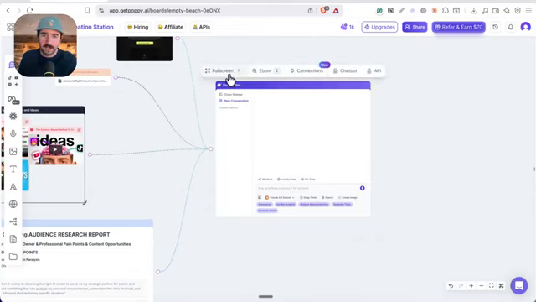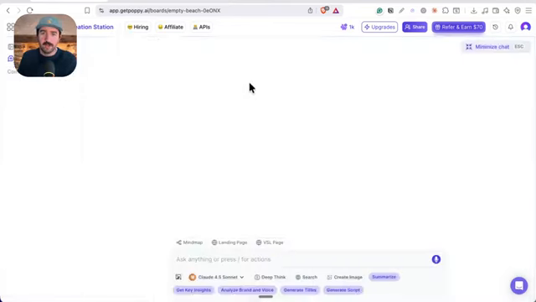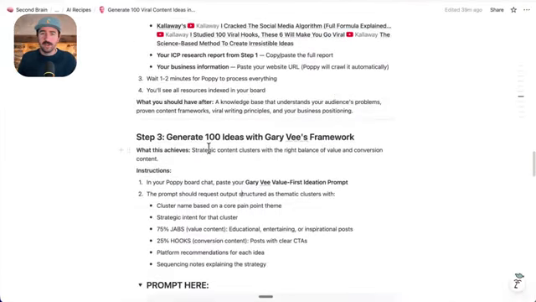Now we're into our Poppy chat. This is just like working in any other chat window. We're going to hit full screen in the middle here and bring up our working zone. Now that everything's processed and added, we can go on to actually creating our ideas.